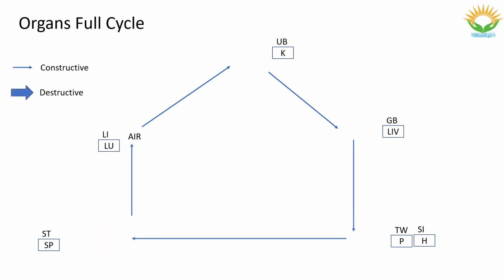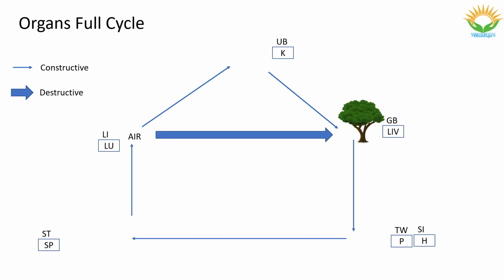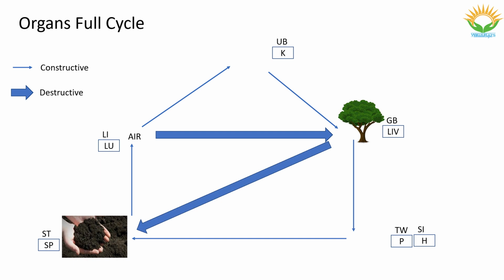Next, let us see the destructive cycle in detail. In this cycle, excess supplement of one element also impacts the respective organs. Let us see how. First, high speed wind destroys trees. Trees fall down during a cyclone. Likewise, excess air element impacts the wood element and its organs. Next, unwanted plant growth affects the yield of the crop in agriculture because the nutrition of the soil is spoiled by the unwanted plants. Likewise, excess wood element disturbs the earth element and its organs.